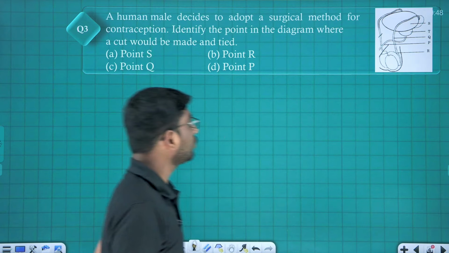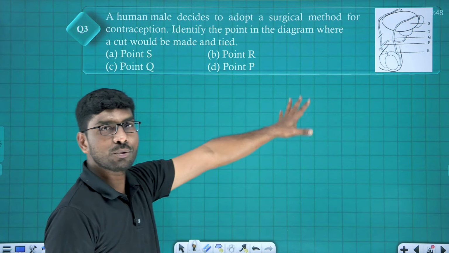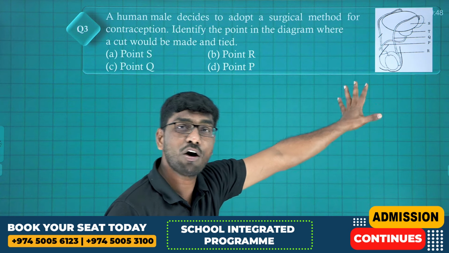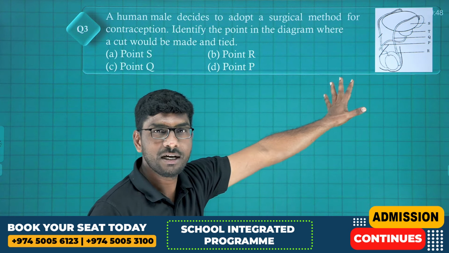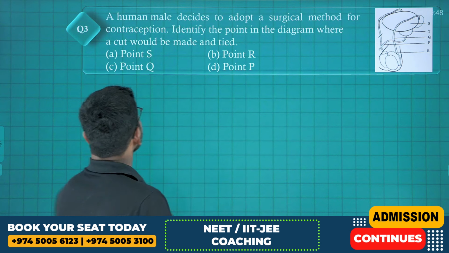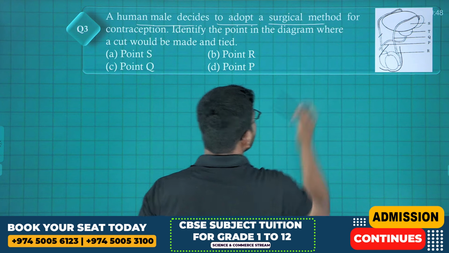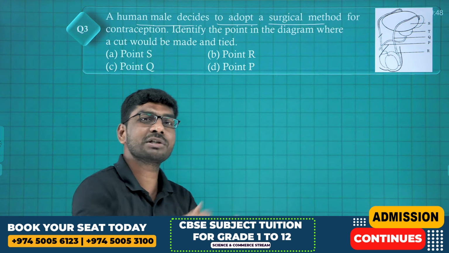Next question. Question number 3. Look at this one. This question is from the reproductive health chapter. It is the surgical method of contraception given in the reproductive health chapter. So what is given? A human male decides to adopt a surgical method. In males, what kind of surgical method happens?